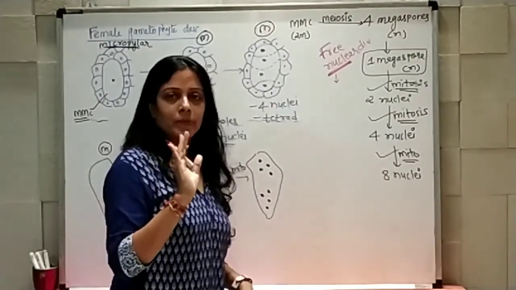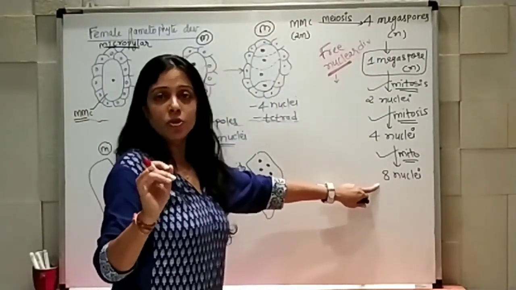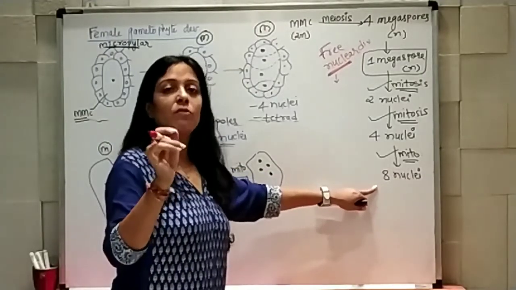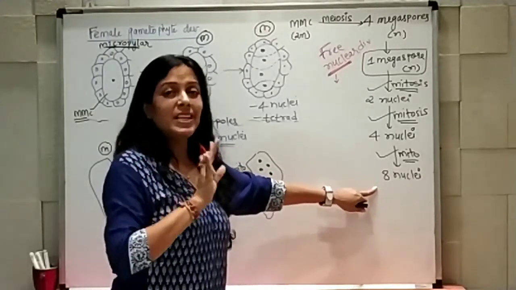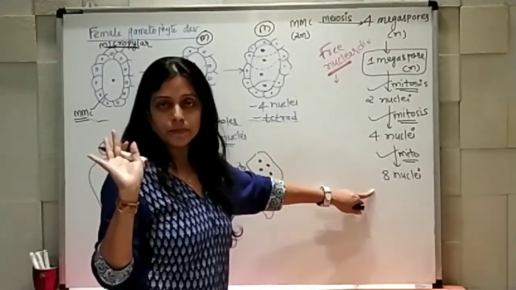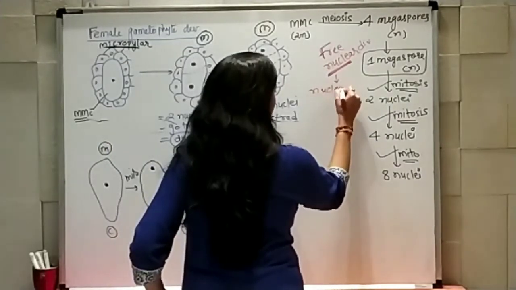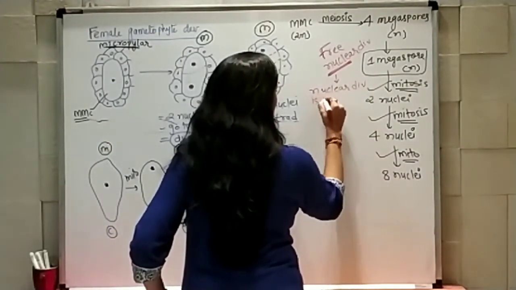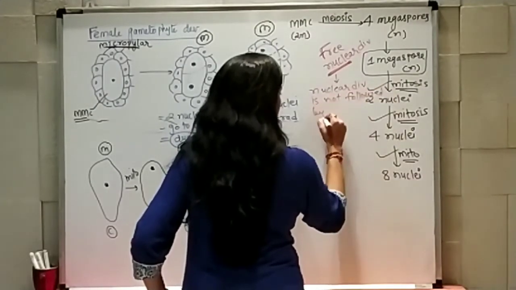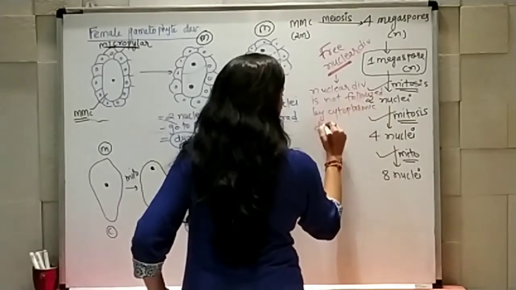Cytoplasm division will happen, but at last, when completely 8 nuclei formation is done, only then will cytoplasm division and cell wall formation happen. Until then they have not become cells. They are only in the form of nuclei. So nuclear division is not followed by cytoplasmic division immediately.